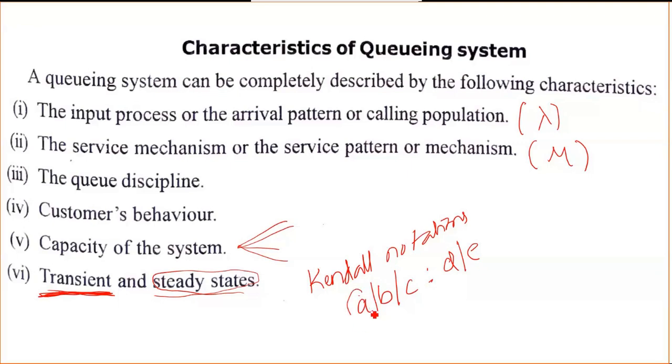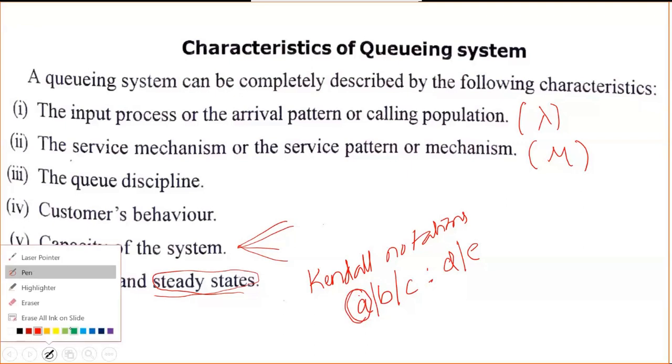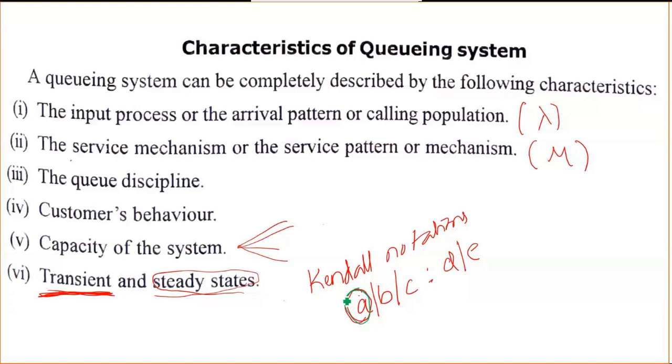This is A, so this relates to the first characteristic. What about B? B stands for the probability distribution of the service time.